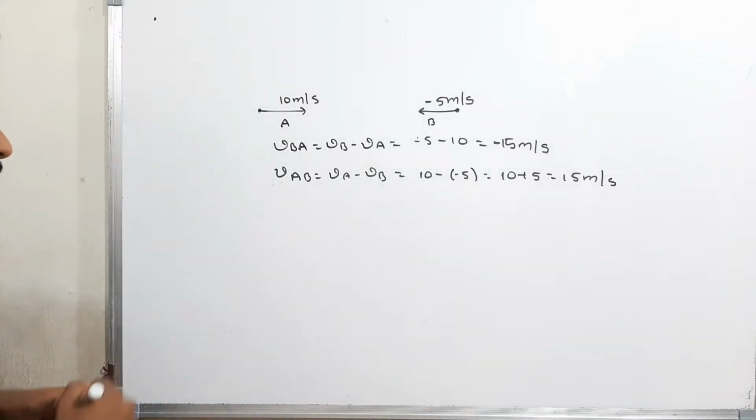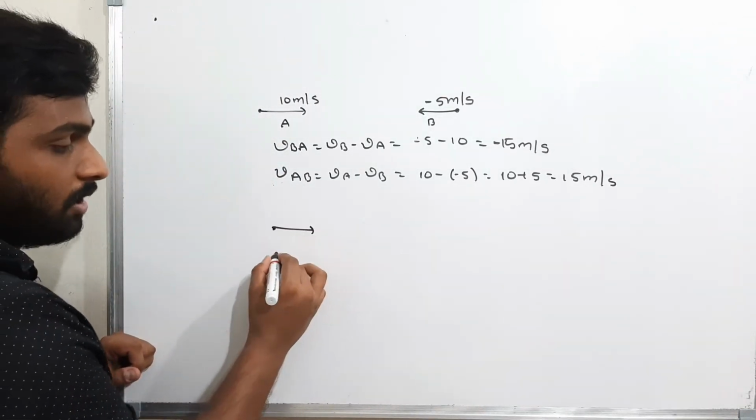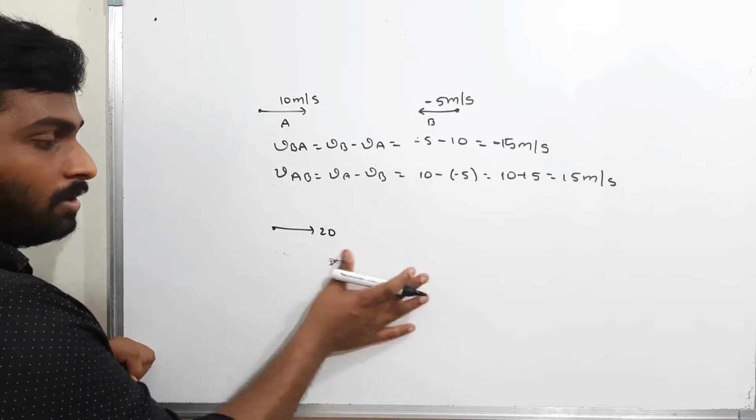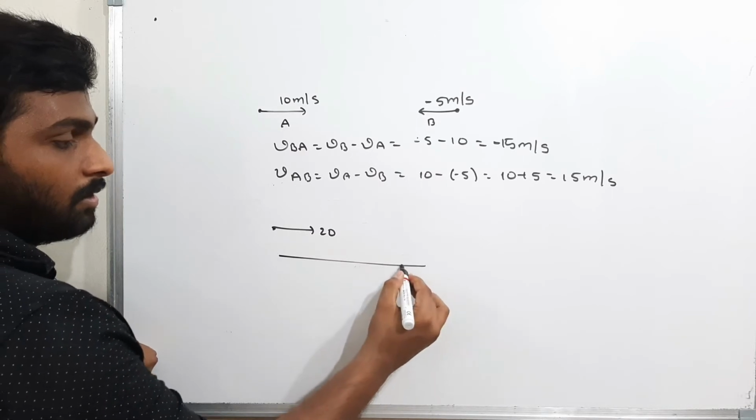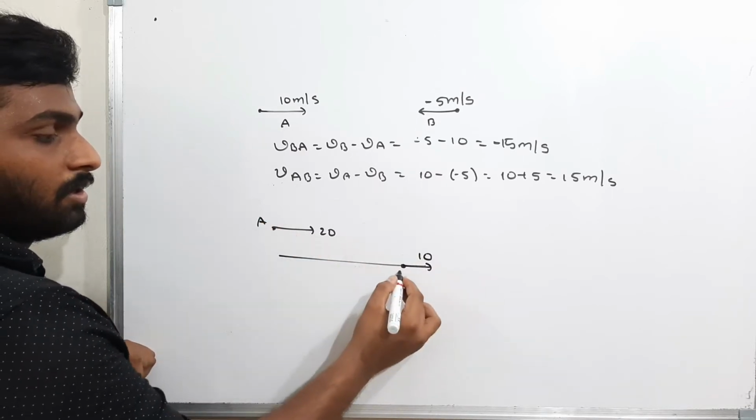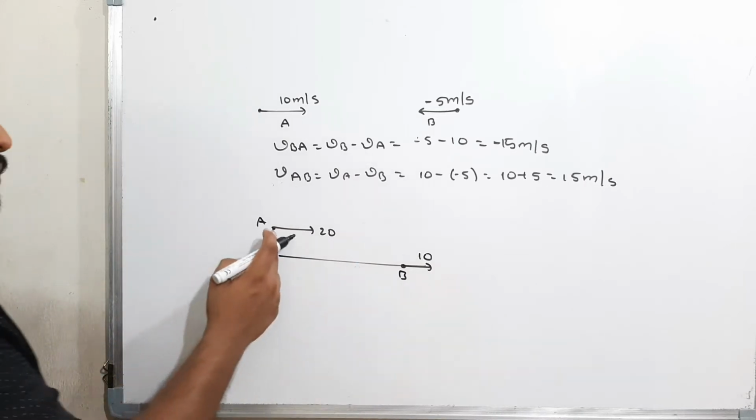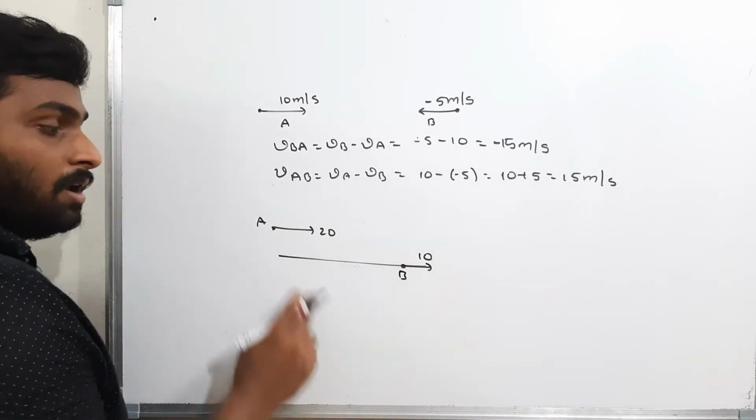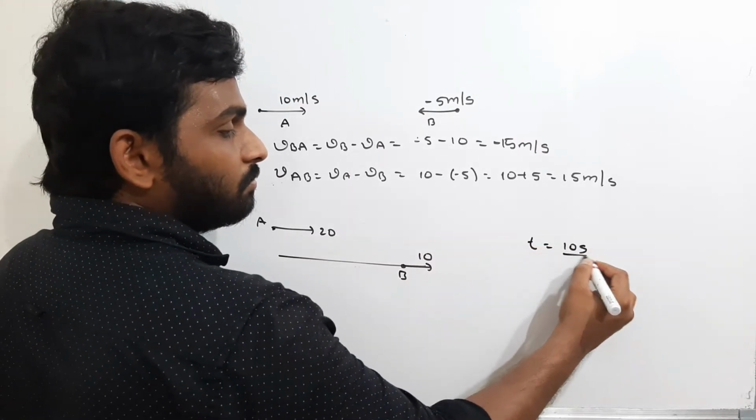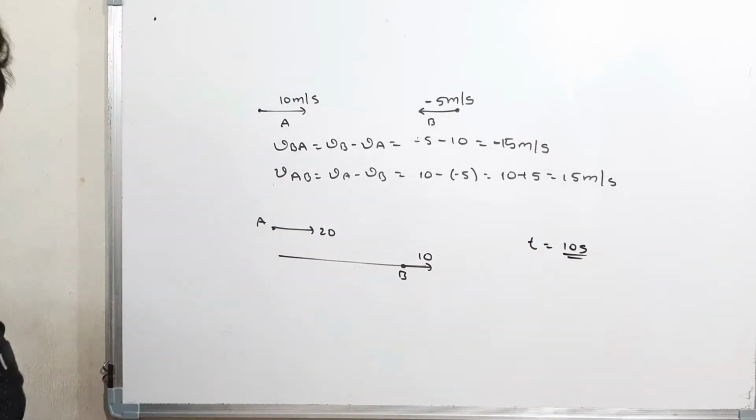Now see here. If both the bodies are moving in the same direction, 20 and this is 10. Okay, now see here. The body is moving with 10 meters per second. The body B is here, the body A is here. Now what is the time for A to catch B? Somewhere the time will be some 10 seconds, assume.